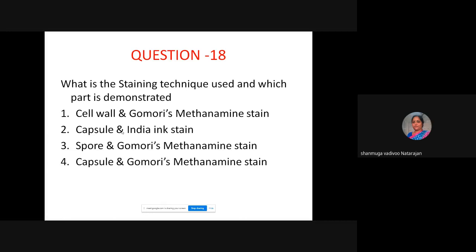Can anybody tell at least one? Pneumococcus. Excellent. Pneumococcus, Klebsiella pneumoniae. All these have a capsule. So it is a defense mechanism, by which they can evade phagocytosis. Okay. So that is the option.